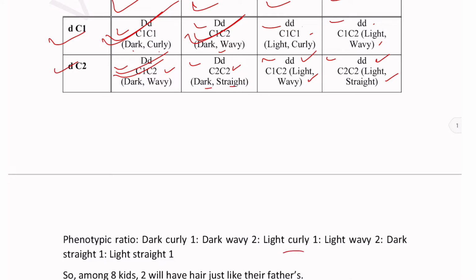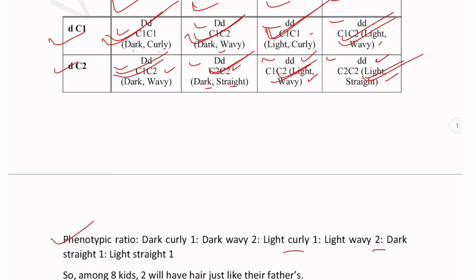Light curly hair is found in only 1 case. Light wavy hair is found in 2 cases, this case and this case, so 2. Dark straight hair is found in only 1 case, and light straight hair is found in only 1 case. So the phenotypic ratio will be this.